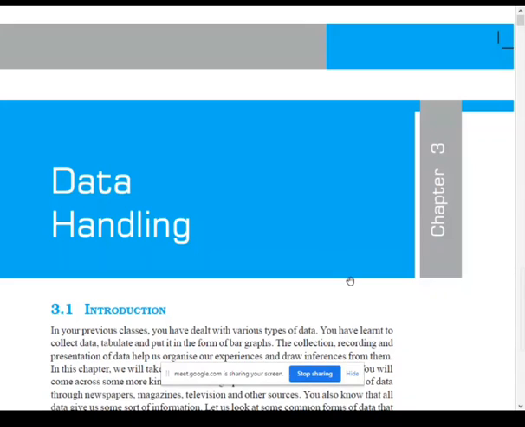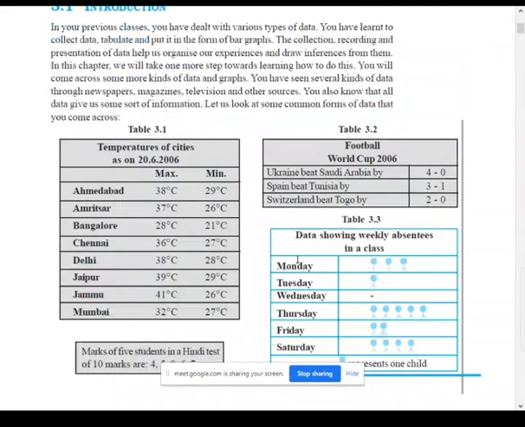Whenever the chapter data handling comes, first it comes about pictograph. Pictograph is nothing but a representation of data in the form of pictures. We call it a pictograph. So here we have a few examples for pictograph.